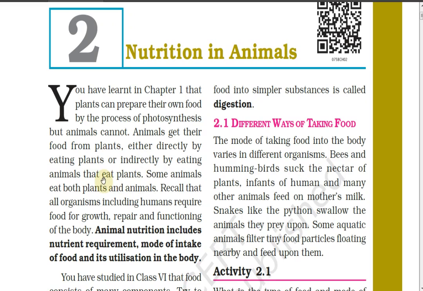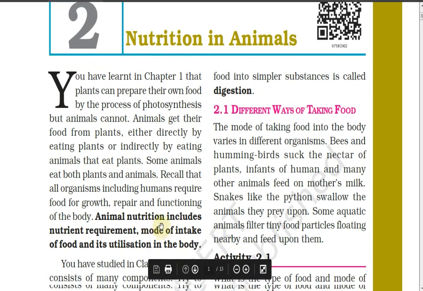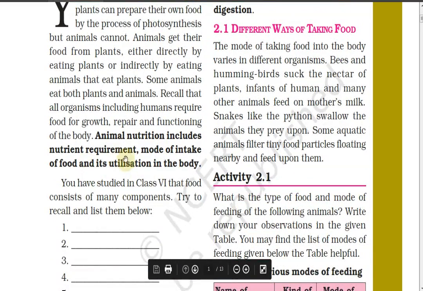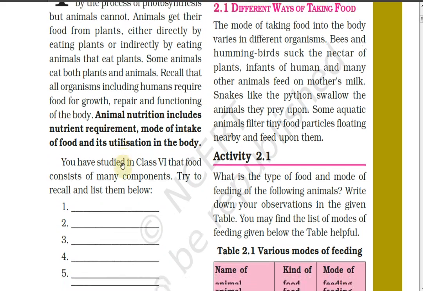So, animal nutrition includes nutrient requirement, mode of intake of food, and its utilization in the body. So, in this chapter, we are concerned with animal nutrition, which has three parts. First is what their nutrient requirement is, second is the mode of intake of the food, and third is the utilization of the nutrient in the body.